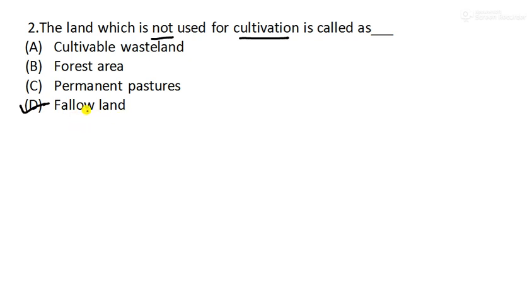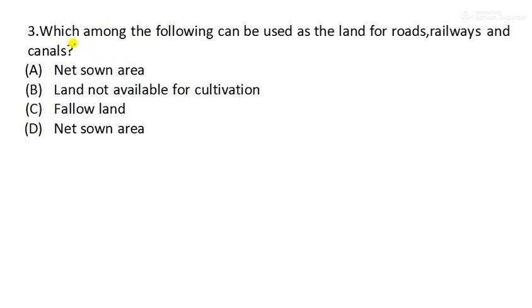Next, moving to question number 3. Which among the following can be used as land for roads, railways, and canals? Let us see. Net sown area, no, this is for cultivation. Land not available for cultivation. Fallow land, this cannot be.